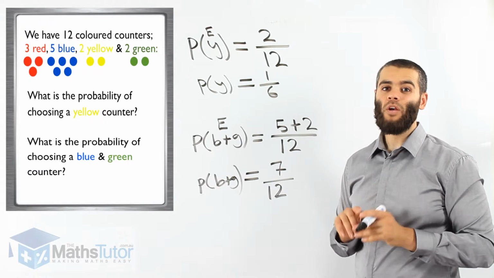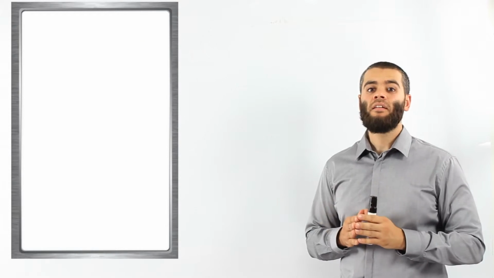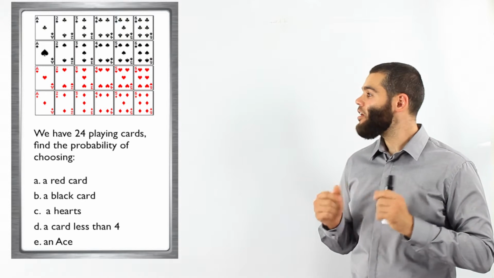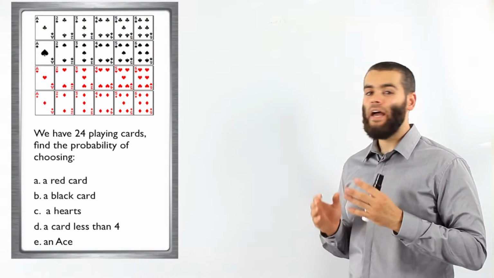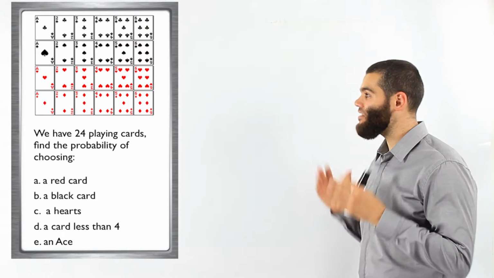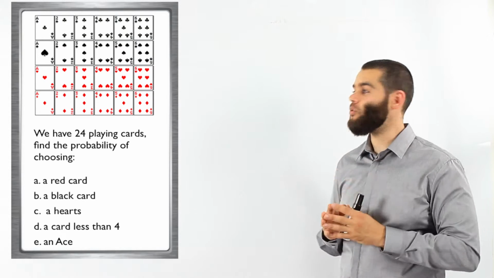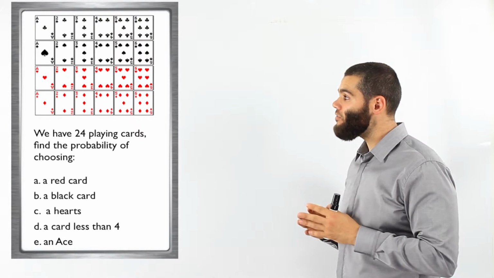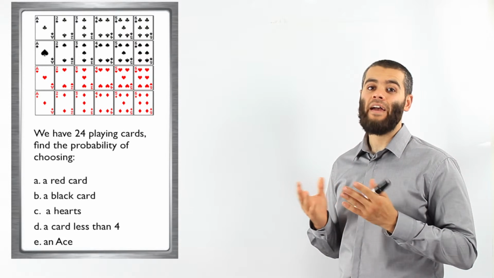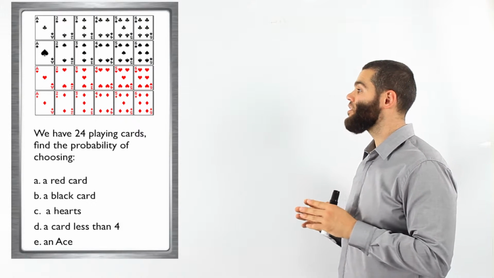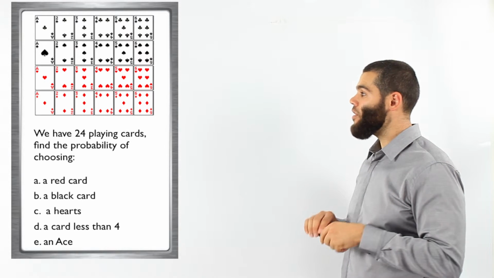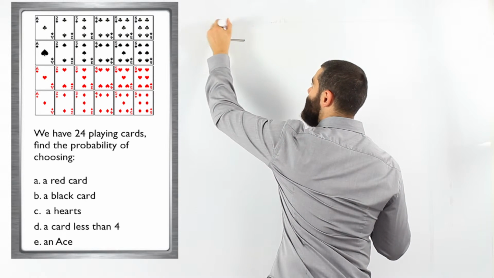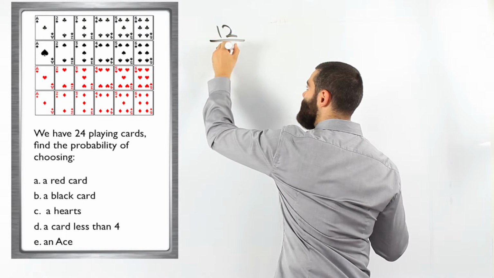Let us do one more example. Last question now, which says we have 24 playing cards. Find the probability of choosing a red card. Let us see our sample space. Sample space meaning the total. When we look at the total, we can see there are 12 black and how many red? 12 red.